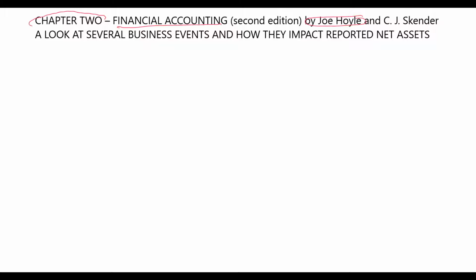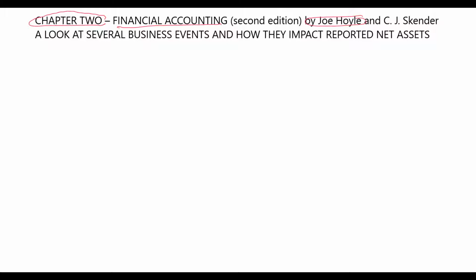We're looking today at Chapter 2. Now, Chapter 2 is very important because it brings out a lot of important financial accounting terminology. And I want to make sure before you move any further that you have a good understanding of that terminology. So we're going to look at a couple of terms here in this problem to make sure you know what they are and what they mean.